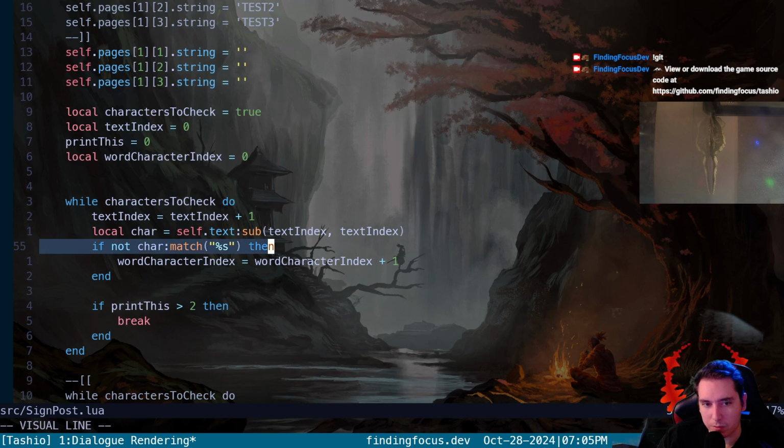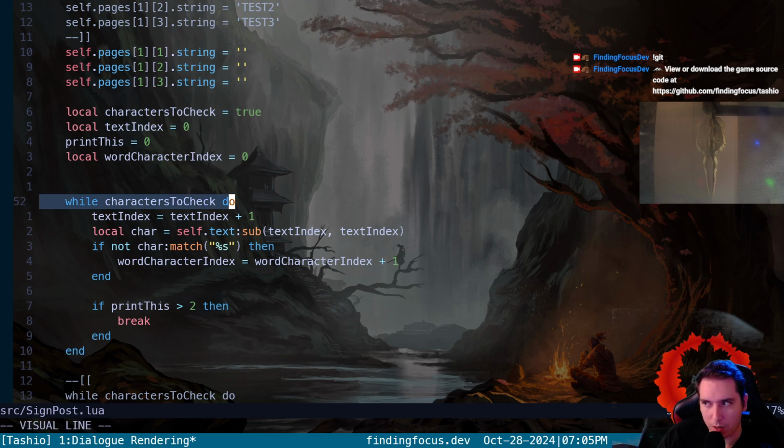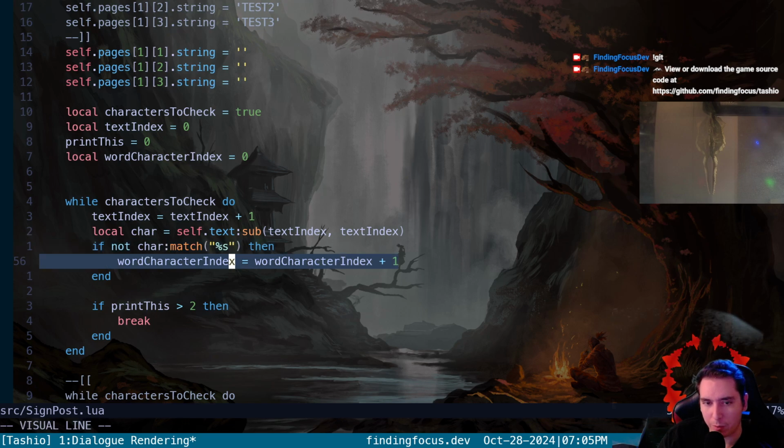And what that'll do is on the first pass, let's say the test string is ABC. There are characters to check. We're on A. Text index becomes 1, which would be A. We extract just the A. If the A is not a space, then we're going to increment word character index up to 1.